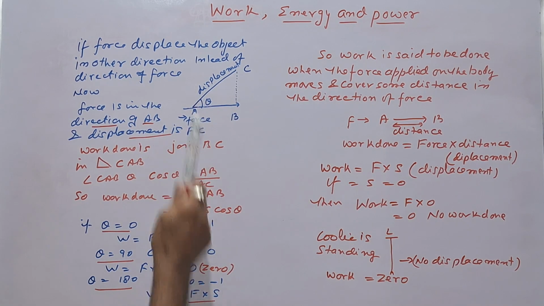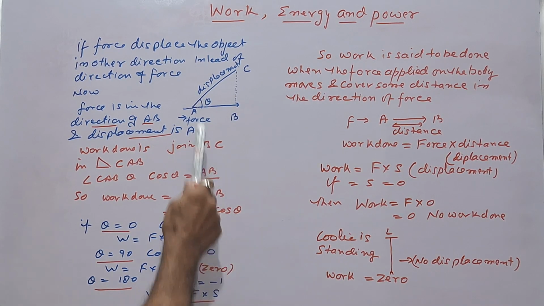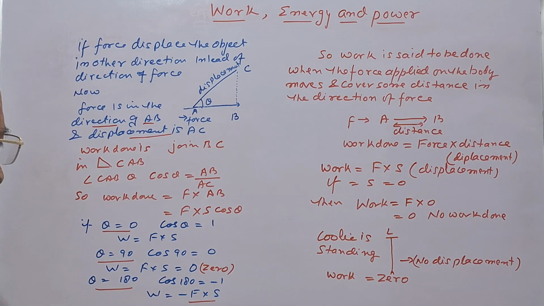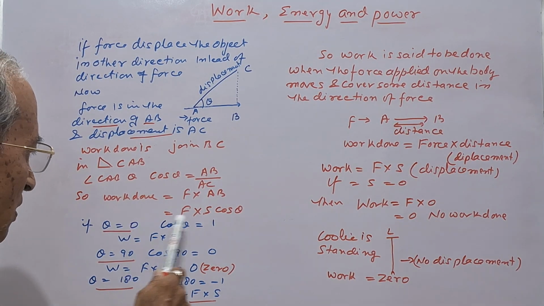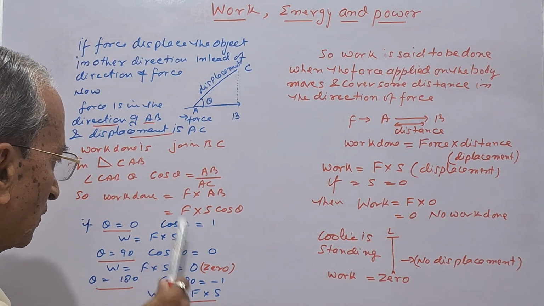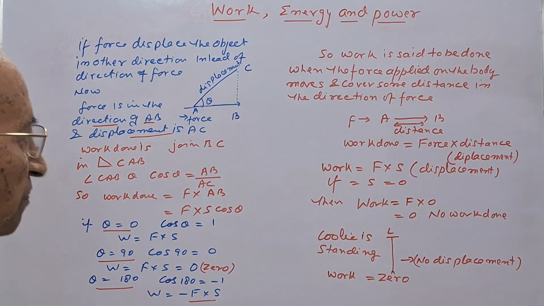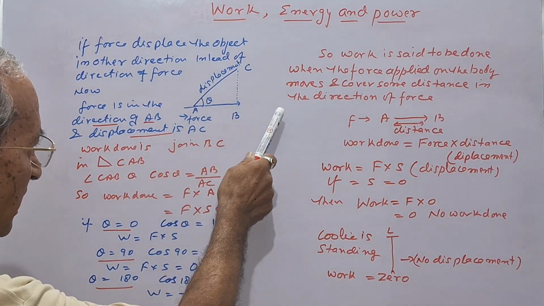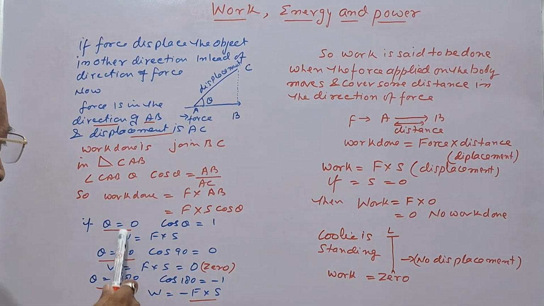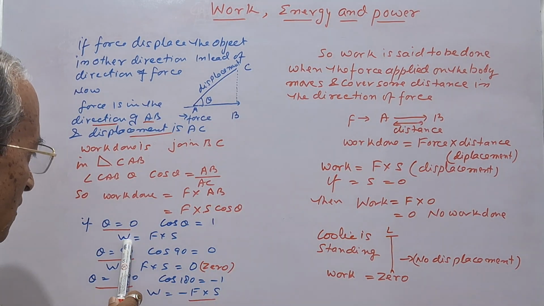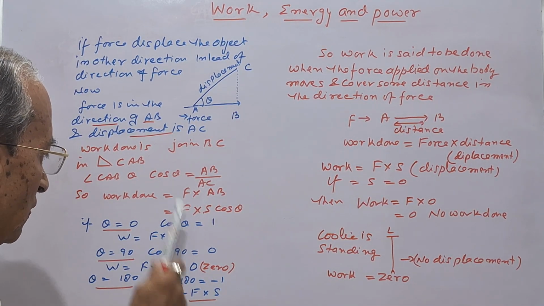If theta is 0, that is displacement is in the direction of AB, and cos 0 is equal to 1, then work done is equal to force into the displacement. Okay, when theta is 0, it means displacement is in the direction of the force, and cos theta is 1, then work done is equal to force into the displacement.